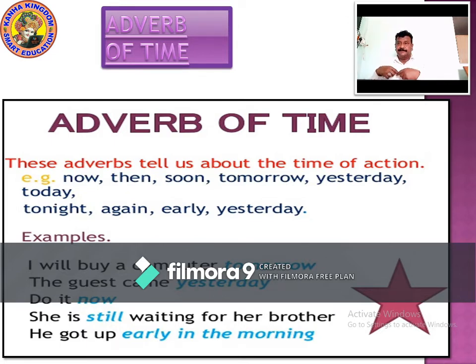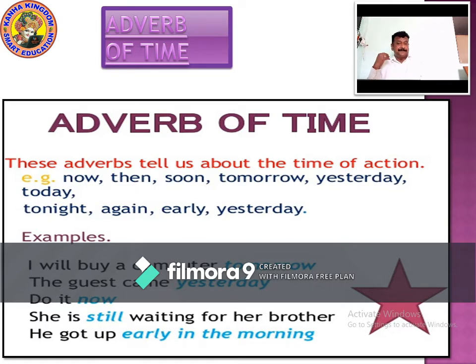Now, we will do it now. You will be coming tomorrow. I was here yesterday. When you talk about today, tomorrow, yesterday, now, still, early, late, all these things, that is called time of action. The adverb tells us about the time of action: now, then, soon, tomorrow, yesterday, today, tonight, again, early.